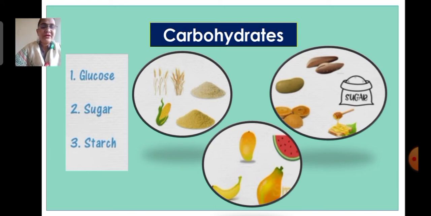The main carbohydrate we eat in our food is starch, which comes from cereals like wheat, rice, maize, millet, etc. Other common sources of carbohydrates are potato, sweet potato, sugar, jaggery and honey. Fruits like banana, mango, watermelon and papaya also contain carbohydrates.